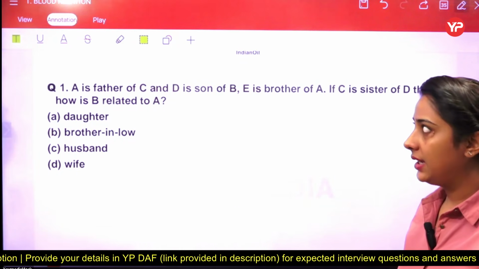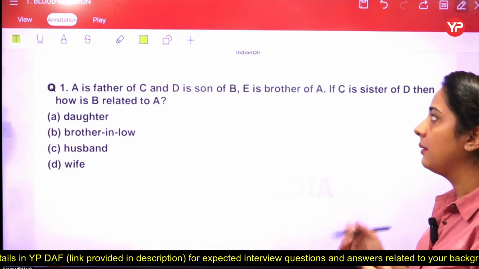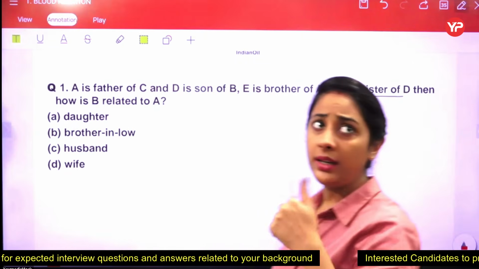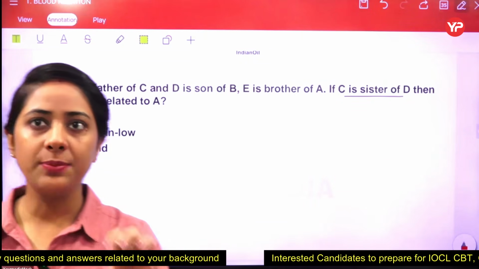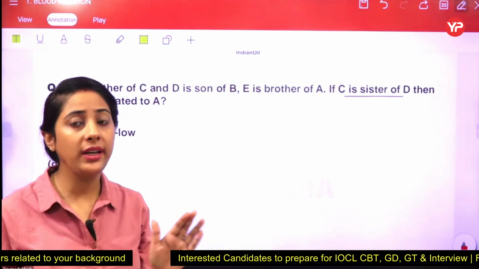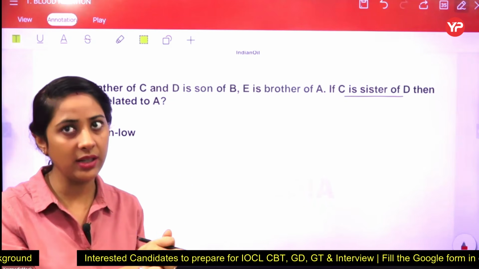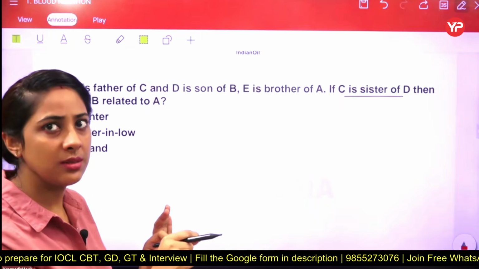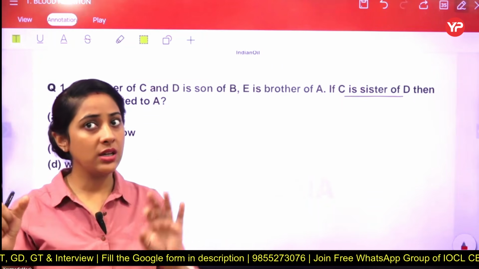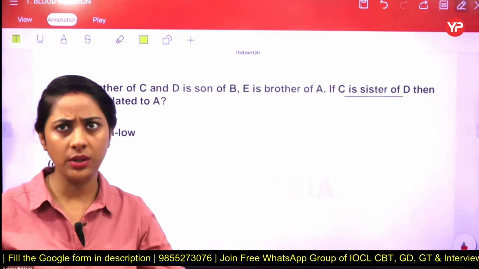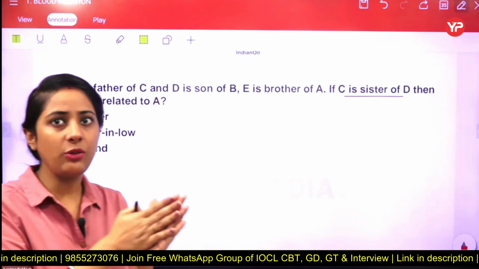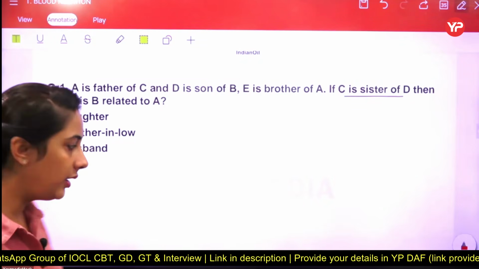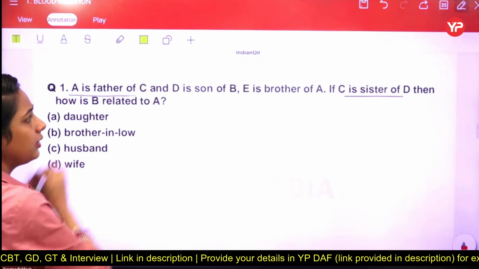A is the father of C, D is the son of B, E is the brother of A. If C is the sister of D, then how is B related to A? Students, in this particular type, you do not have to read the statement in the very one go, which I have done now. What we have to do, we just have to see that the first information is about what? Is there any connection of the first statement regarding the second or third or fourth, as the case may be? So it means we just have to pick that person first about which there are at least two informations. Got it?